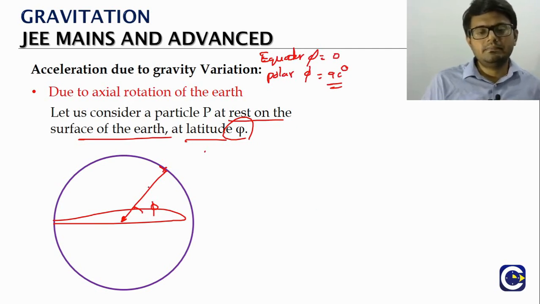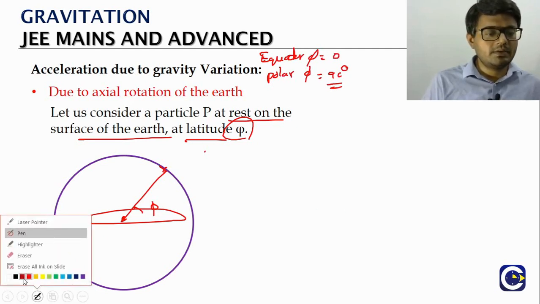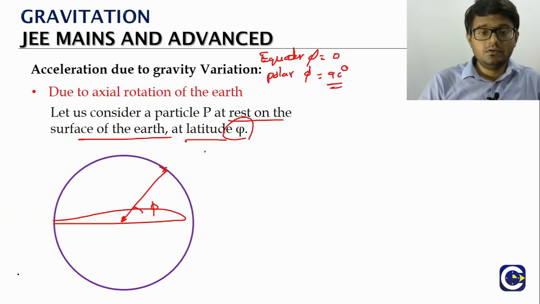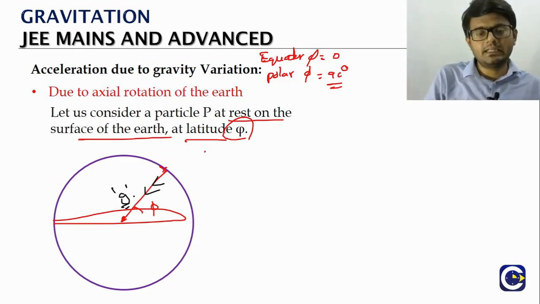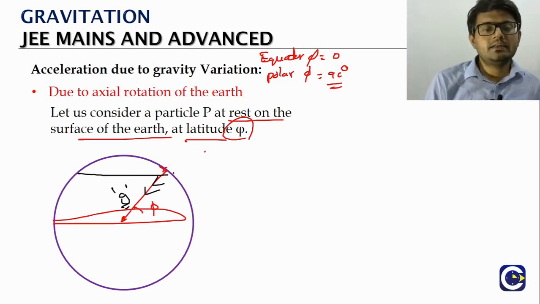Here the point that we are marking is rotating along with the Earth, so it will have the original value of acceleration due to gravity towards the center, and since it goes in a circular path of smaller radius, it will have a pseudo acceleration.